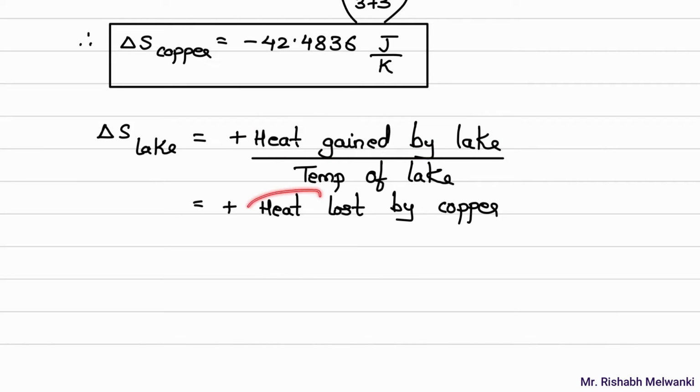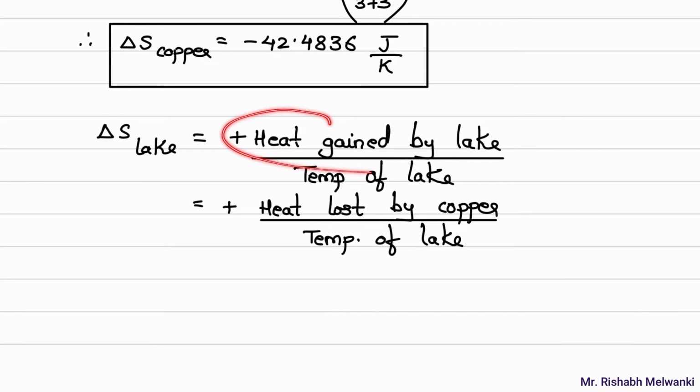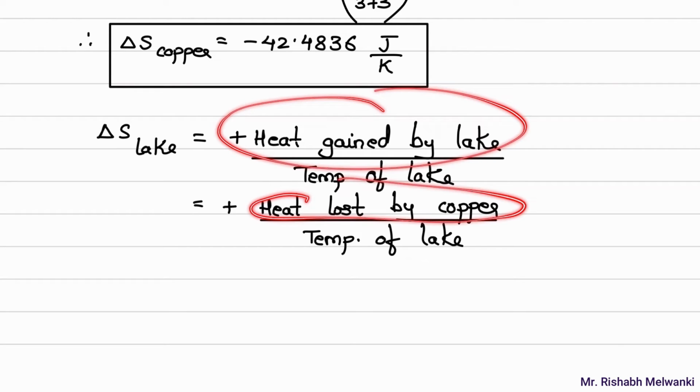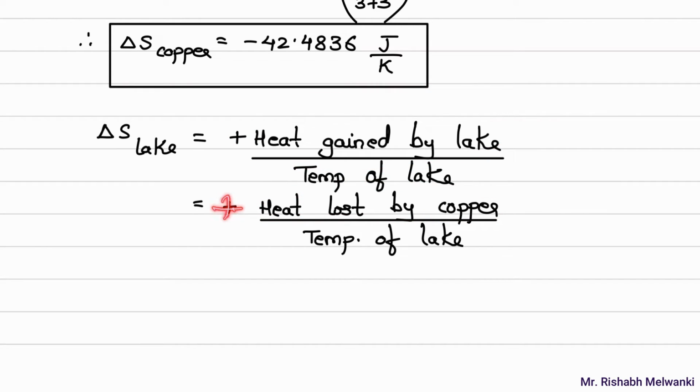But that we will get using this part. Divided by the temperature of lake, it will remain as it is. Now don't get confused over here. Here it is written heat lost by copper and you have to take negative. It's not like that. We are actually finding heat gained by the lake. So we have to take this Q as positive. But that Q we are calculating using heat lost by copper. So here we will have a positive sign only.